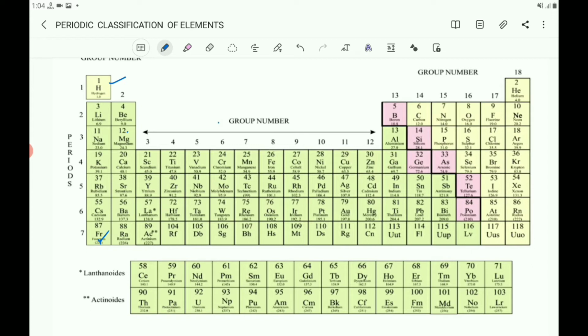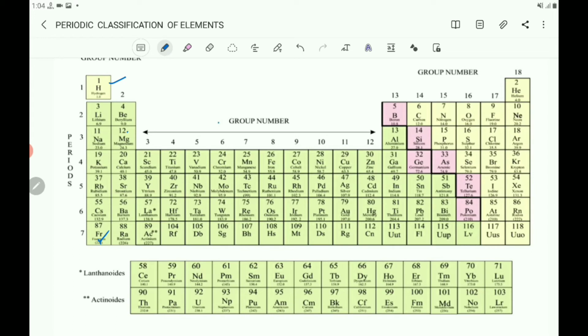The 18th group or zero group contains 6 elements. They are helium, neon, argon, krypton, xenon and radon. Simply, helium is He, neon is Ne, argon is Ar, krypton is Kr, xenon is Xe and radon is Rn. And these are the noble gases.